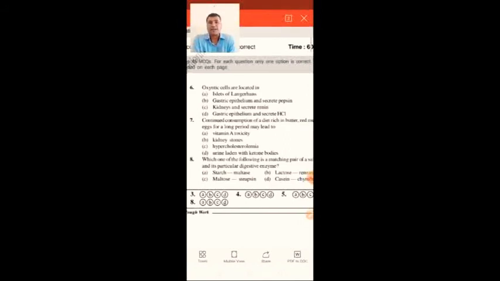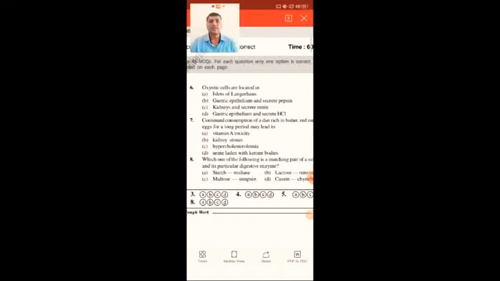Next, oxyntic cells, also called as parietal cells, are located in. From the given options, if you see, islets of Langerhans, gastric epithelium and secrete pepsin, kidneys and secrete renin, gastric epithelium and secrete HCl. Parietal cells produce HCl in gastric juices, and generally these are present in the gastrointestinal cavity, that is in the stomach.